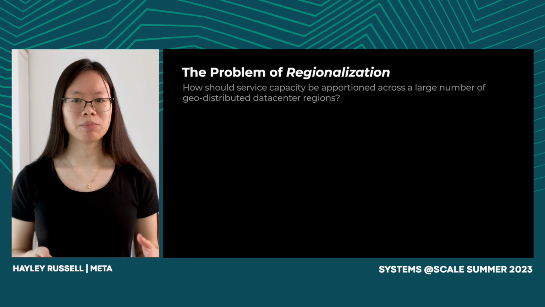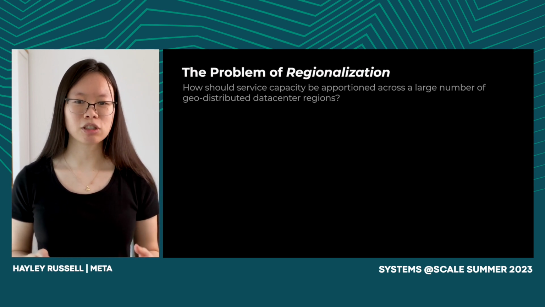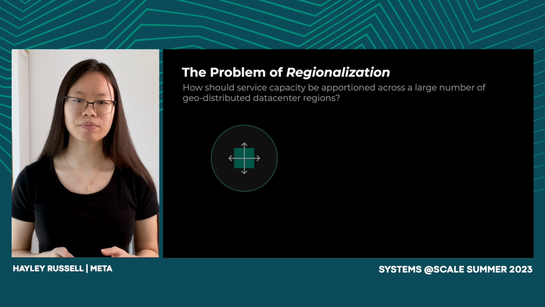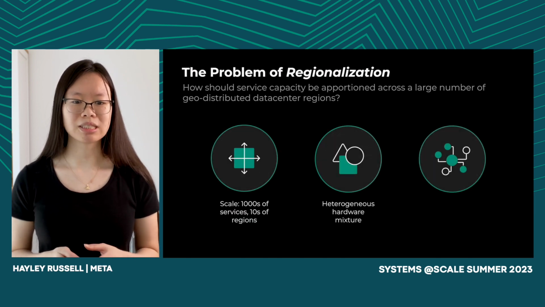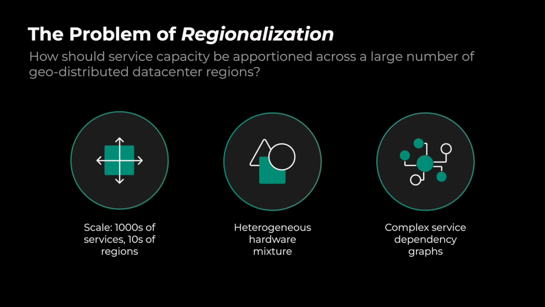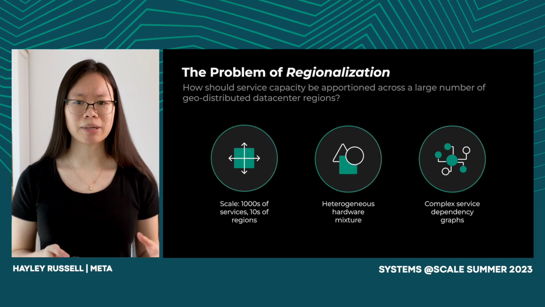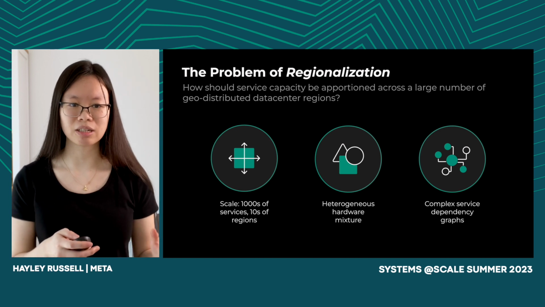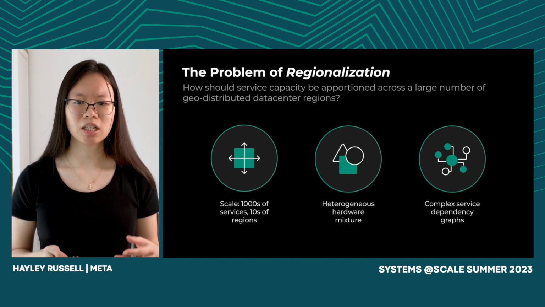So we have this problem of regionalization. How should service capacity be apportioned across a large number of geo-distributed regions? Our solution must work on the scale of thousands of services in upwards of 20 regions. We have to consider the heterogeneous hardware mixture, even better if our solution can work towards homogenizing the regions. And we have to tackle the issue of complex service dependency graphs. Changing the capacity of one service can have a cascading effect and require that we resize several downstream dependencies.